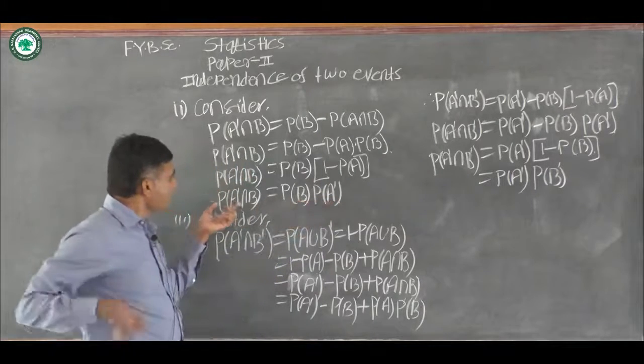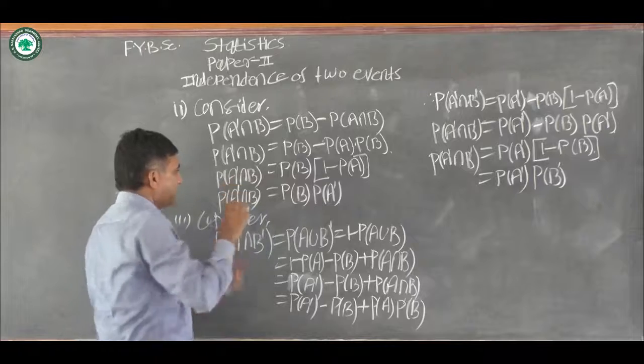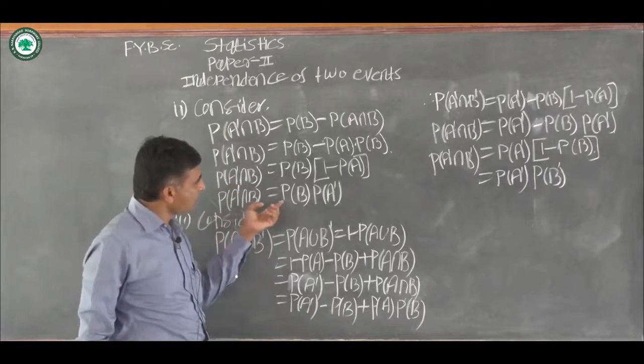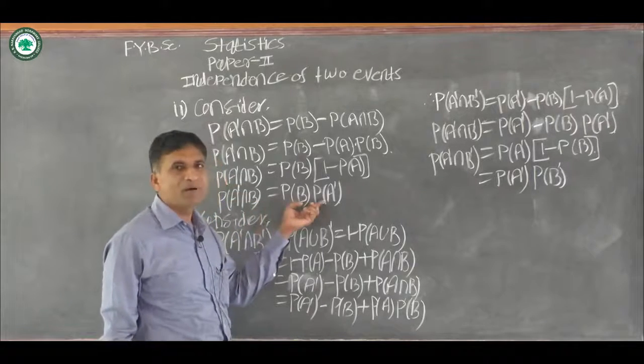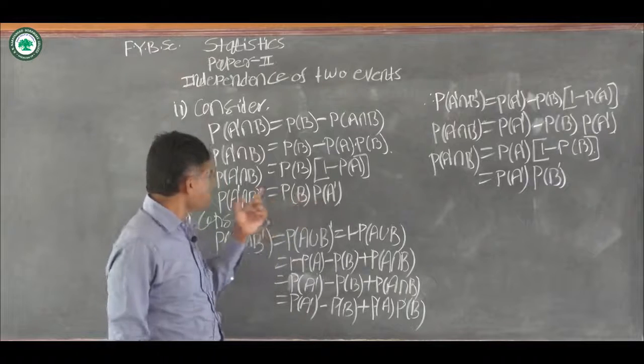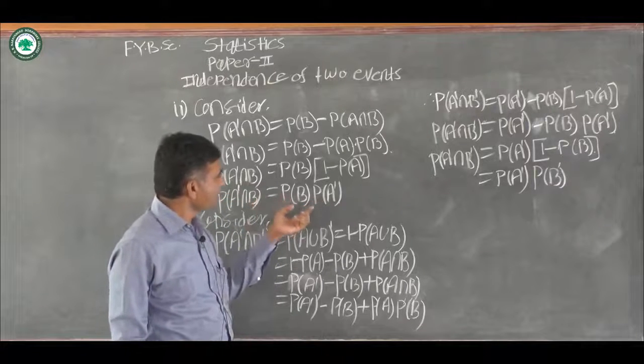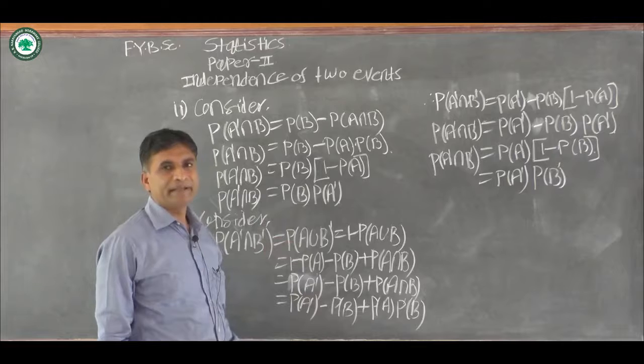Therefore probability of A dash intersection B is equal to probability of B into probability of A dash. Hence A dash and B are independent.